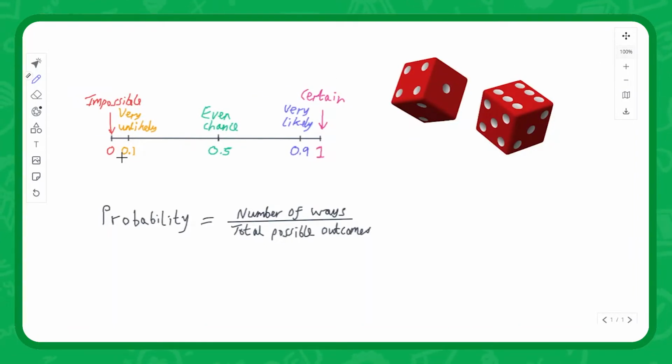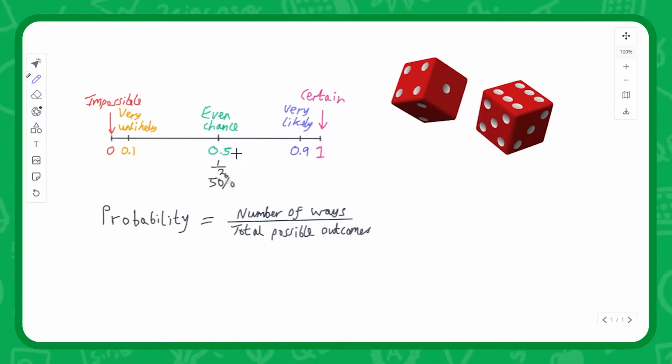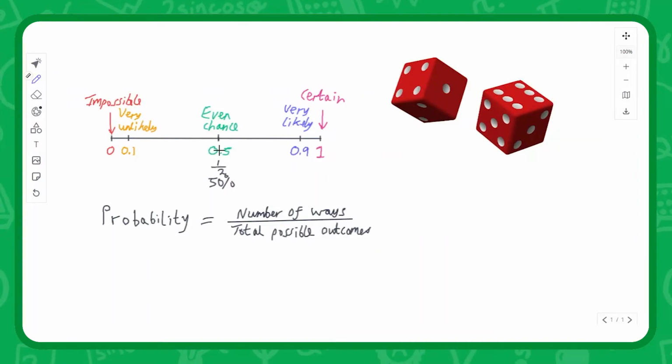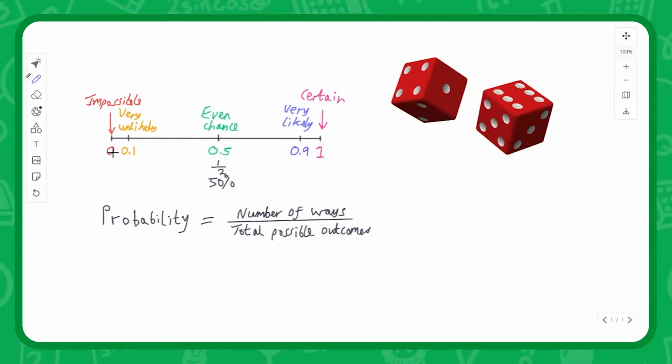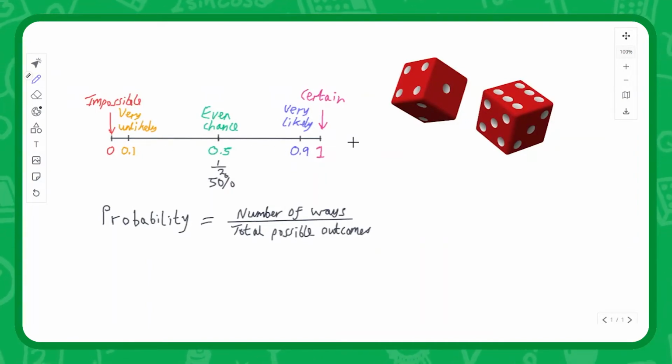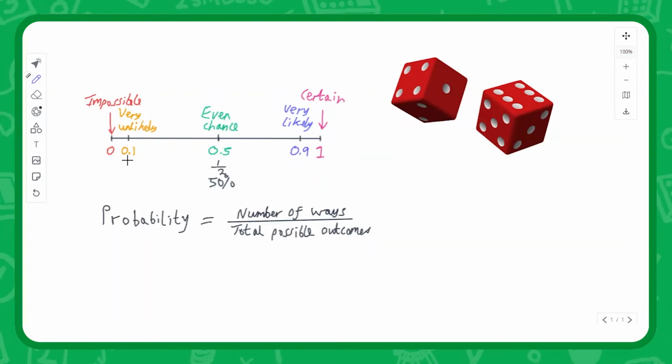Probabilities are simply a decimal or a fraction or a percentage. They're all the same thing, really. In this case, we're giving it as decimals. 0.5, for example, could be written as a half, or it could be written as 50%. Fractions, decimals, or percentages. So, we have a range from 0 to 1. A probability cannot be larger than 1. It can't be less than 0.